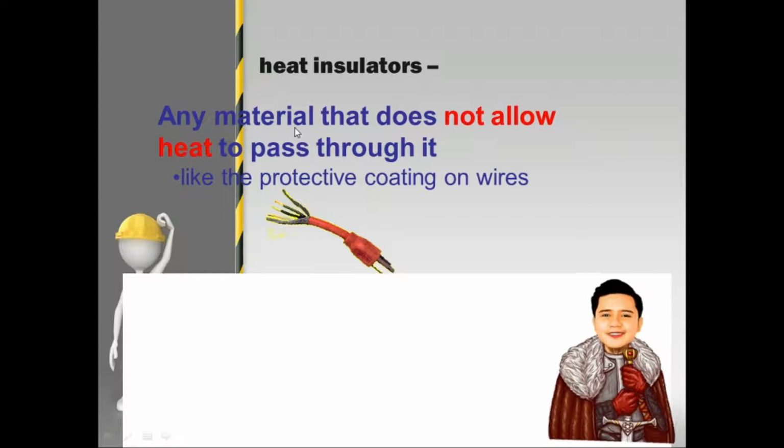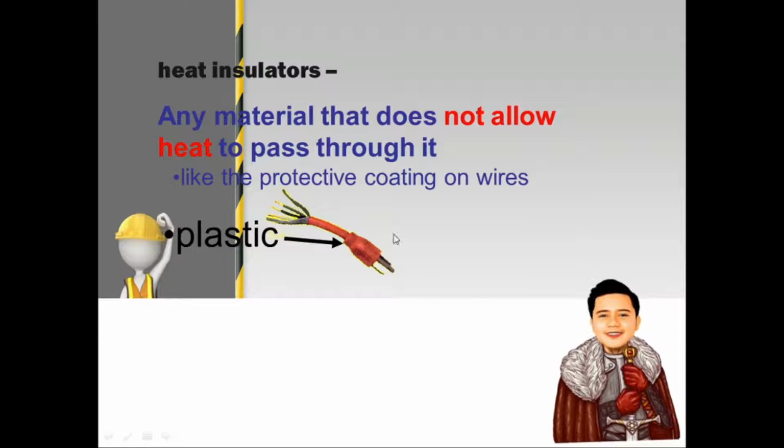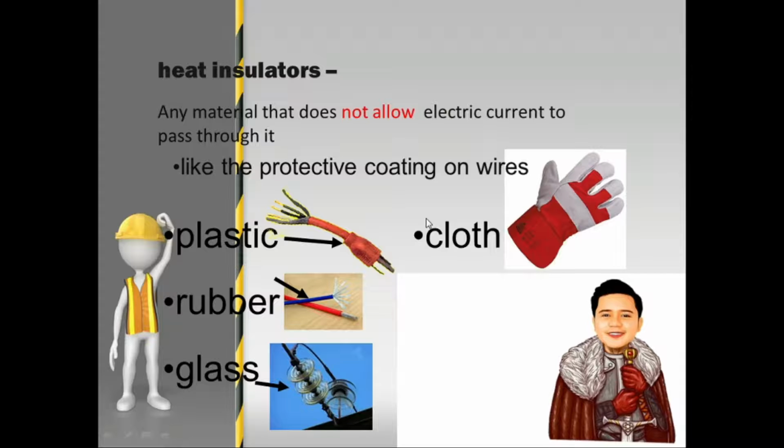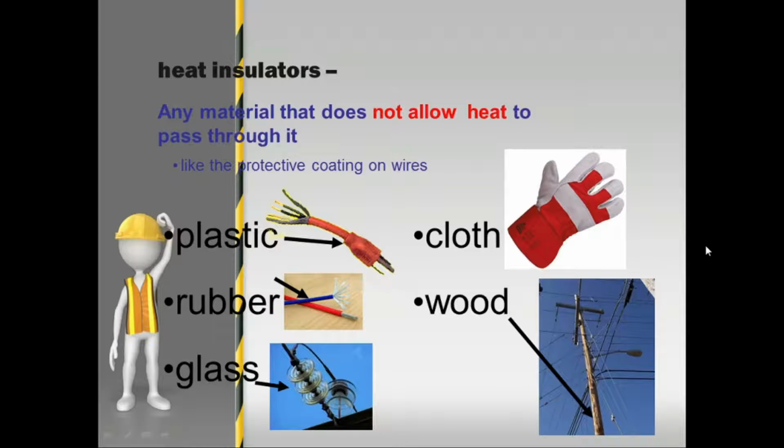Any material that does not allow heat to pass through it, like the protective coating of a wire. Examples are plastic, rubber, glass, cloth, and wood. So, heat insulator does not allow heat to pass through it.